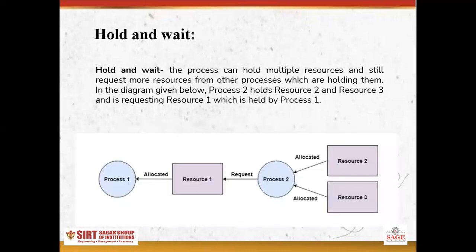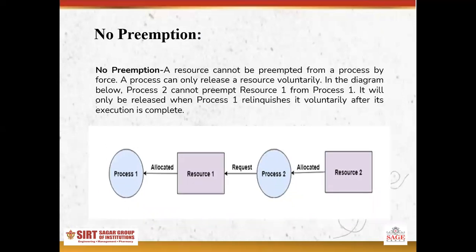Number second condition, hold and wait. When a process holds multiple resources, as you see here, and then requests some other resource, this condition is known as hold and wait. Number third, no preemption.